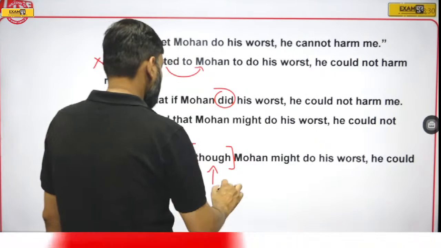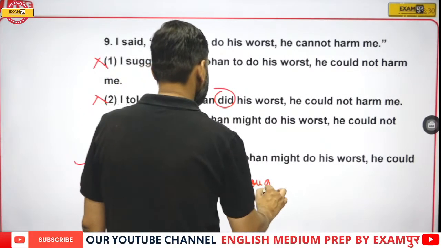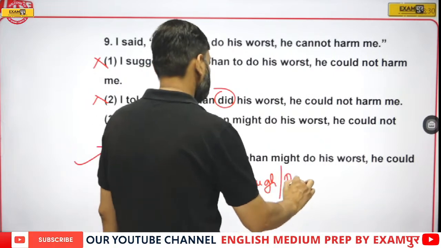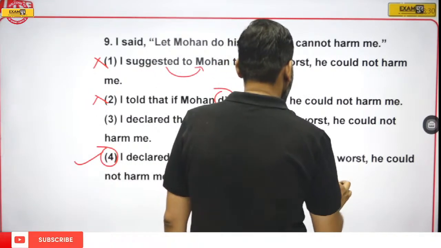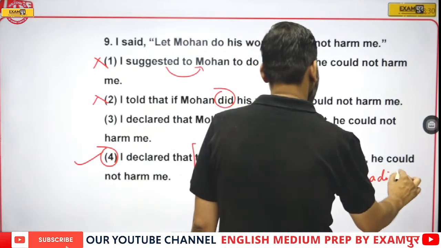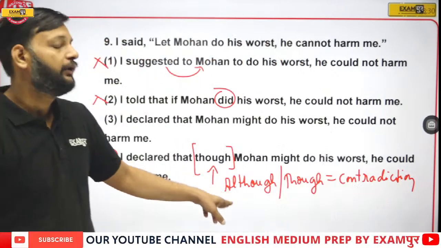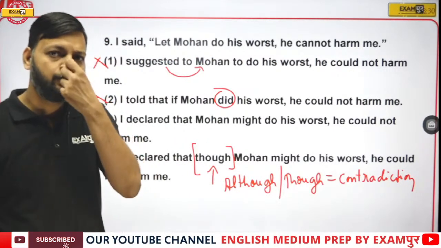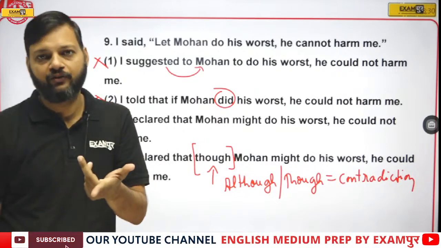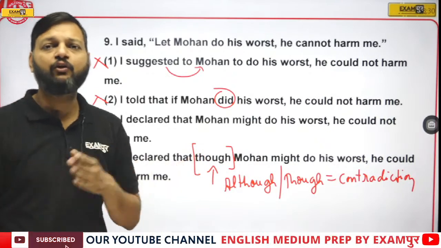Though and although are used to show contradiction between clauses. So here we certainly have contradiction. What is the contradiction?